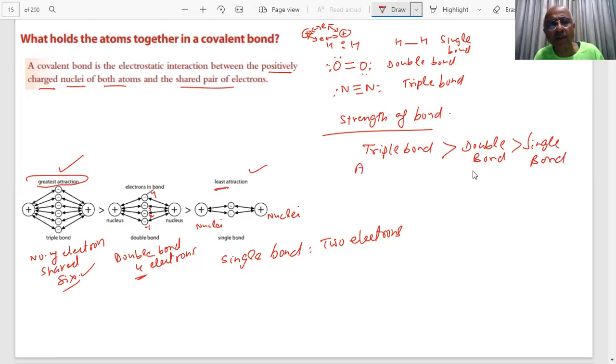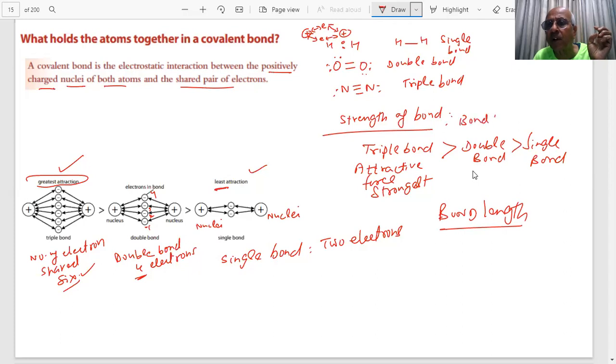Because the attractive force is strongest here. And what will happen when the attractive force is strongest? The bond length, the length between the centers of the 2 nuclei, which will be the largest? When I talk of bond length, student, I have talked of this. I am talking of the strength of the bond or bond energy. Bond energy is the energy required to break the bond, student.